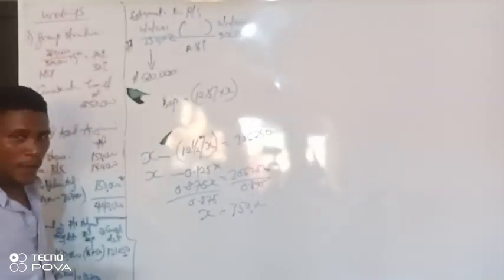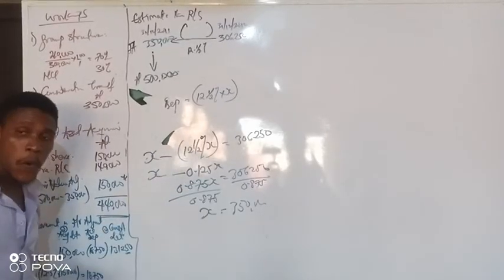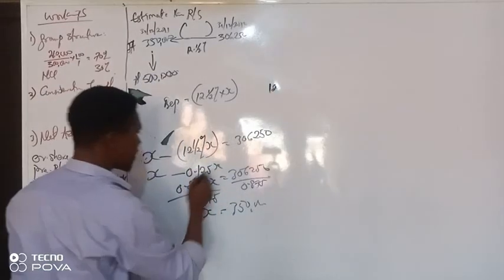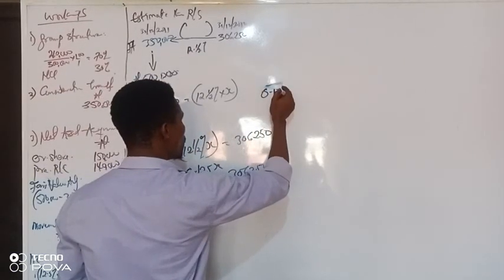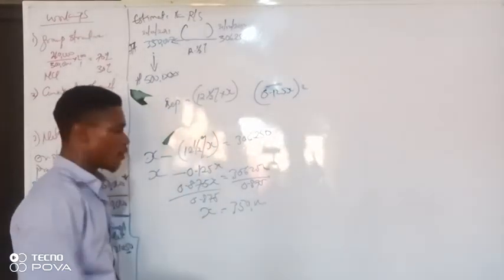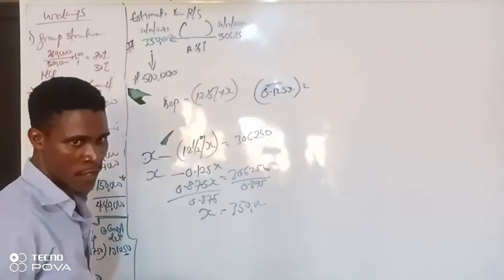So it will be this figure times 2, 0.125x times 2, before you work it out. This is 2 years.